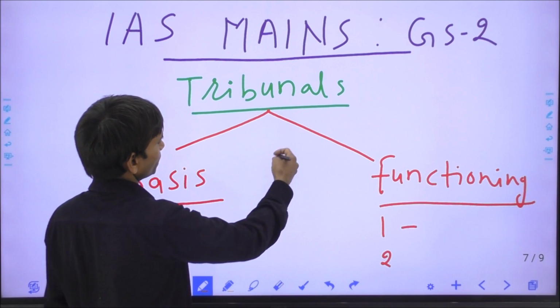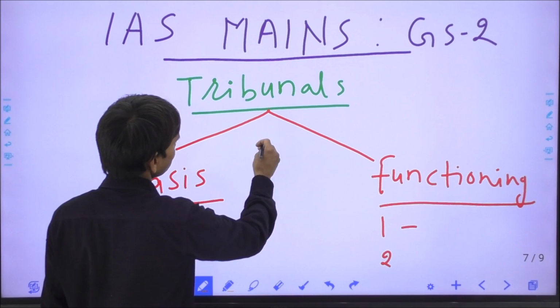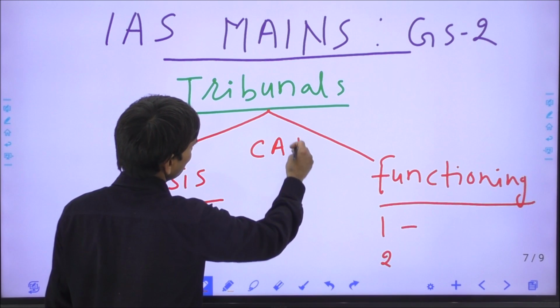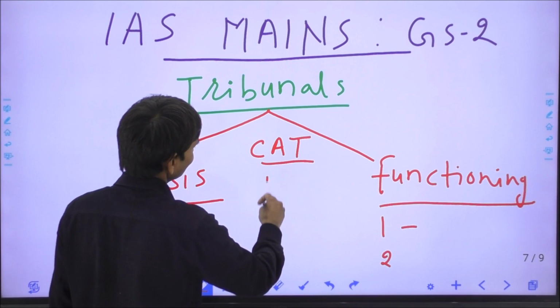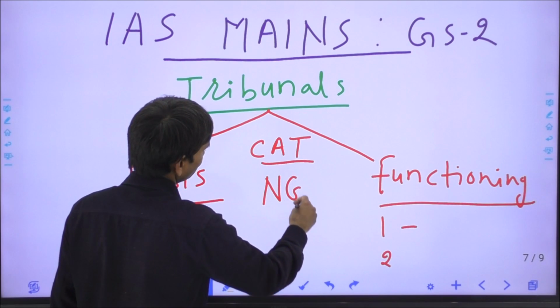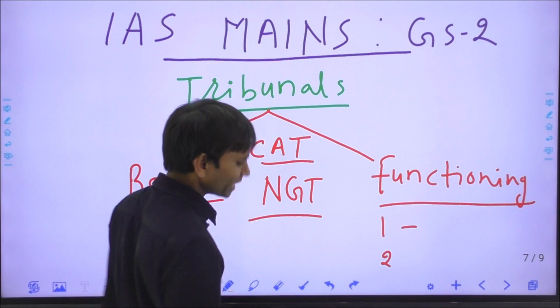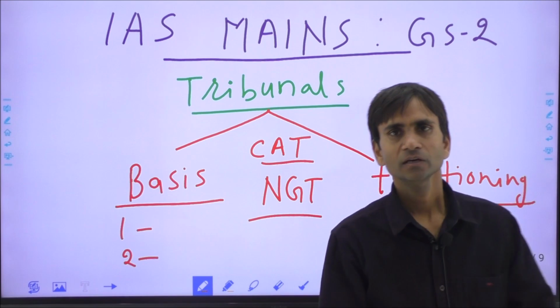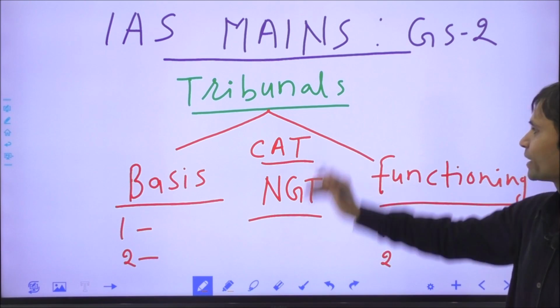Examples of the tribunals are the CAT, Central Administrative Tribunal, NGT, National Green Tribunal, and so many. You should analyze the topic in this way.